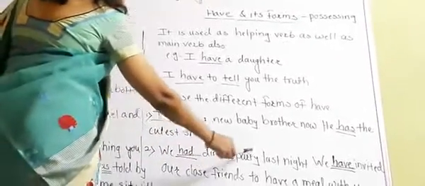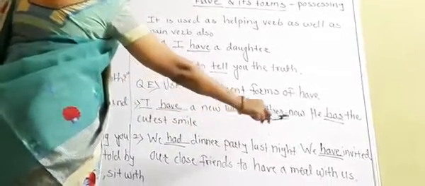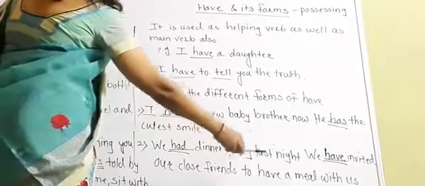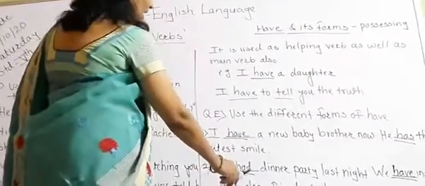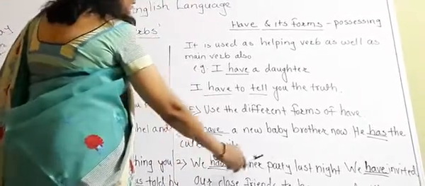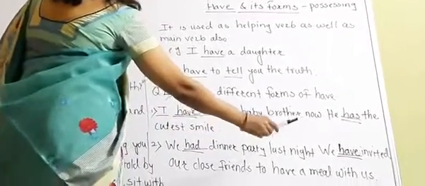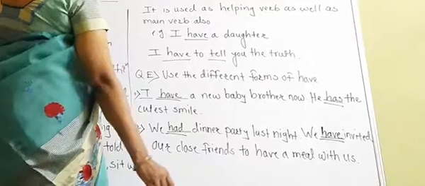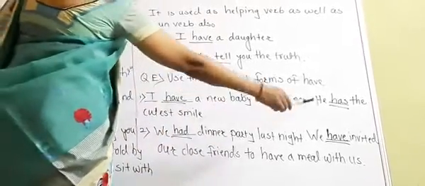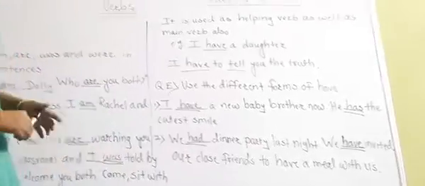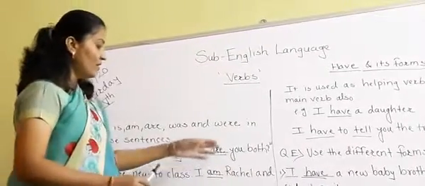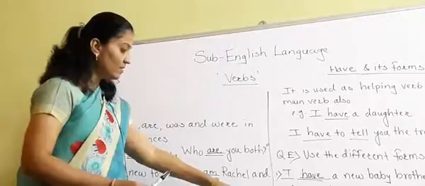Now see the second sentence. "We dash dash dinner party last night. We dash dash invited our close friends to have a meal with us." So in the first fill in the blanks we will write "had." We had dinner party last night, and in the second sentence, "we dash dash invited." So we have invited our close friends to have a meal with us. So like this we have done the second sentence.